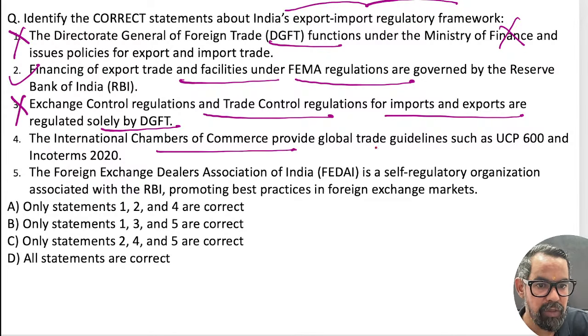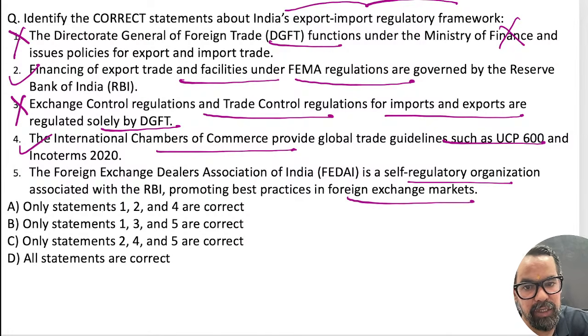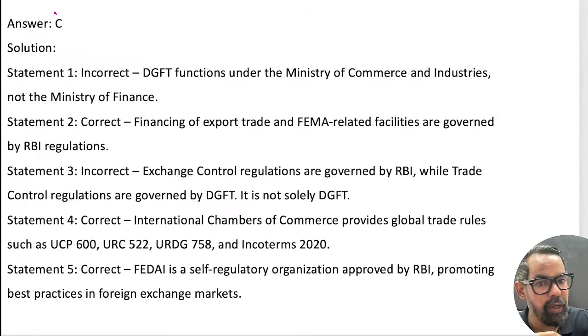International Chamber of Commerce (ICC), UCP 600, and Incoterms. The next one is the Foreign Exchange Dealers Association of India (FEDAI), an SRO associated with promoting this. That is true. So all these things are around the ICC or FEDAI, and we have already discussed those particular ones. That's why I have eliminated this. 2, 4, 5 means option C should be the right answer for this one. Correct, guys? Next one.